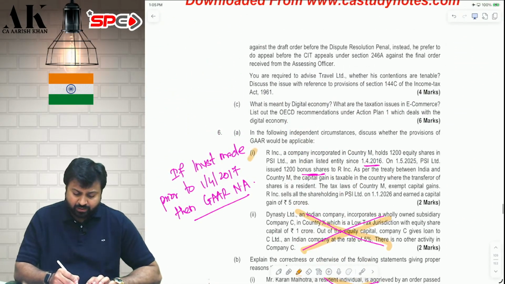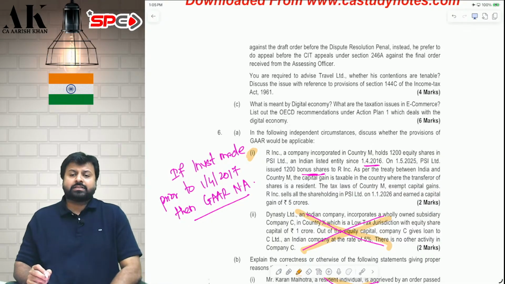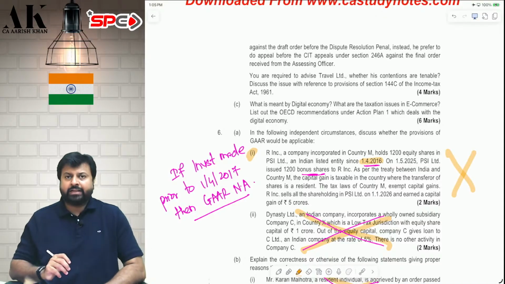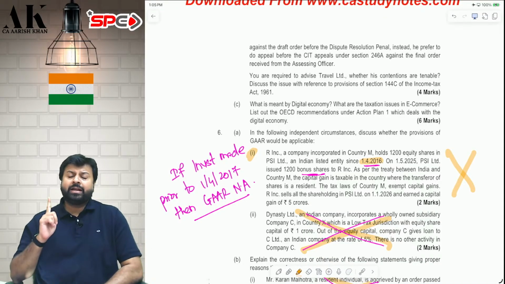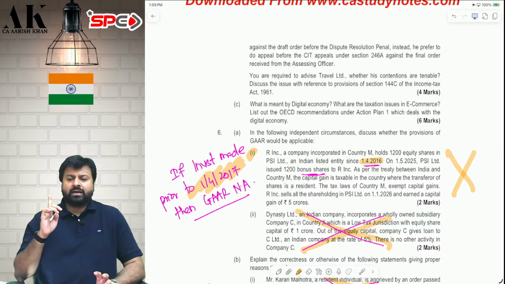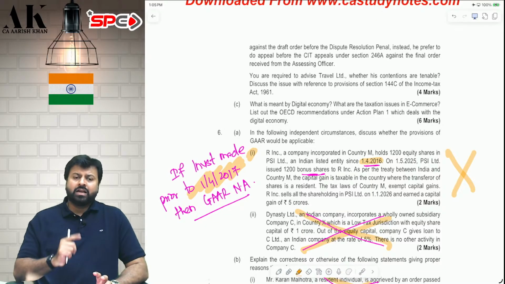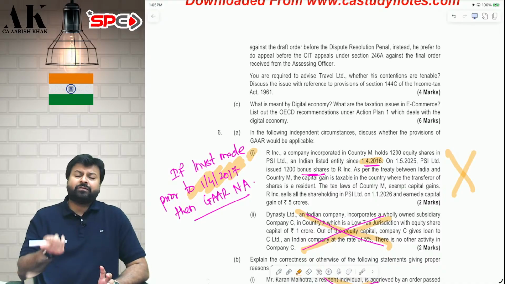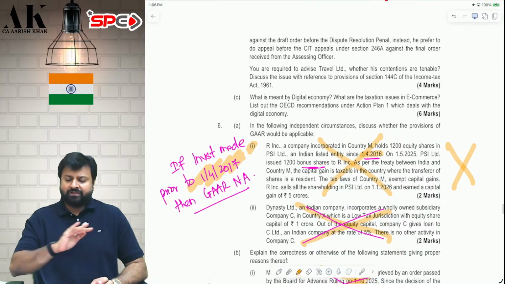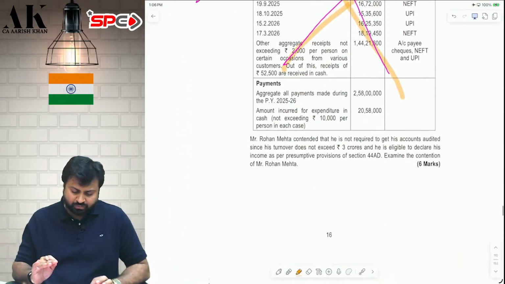Only one question is pending over here, whether GAR will be applicable in this case or not. The SSC has made an investment in a company on 1/4/2016. I am not interested in reading the question ahead, because if you have made an investment before 1/4/2017, do you remember in the chapter of GAR, I have told you very first thing that GAR is applicable only if the transaction is entered on or after 1st April 2017. Now in this case, if the transaction is entered before 1/4/2017, then GAR will not be applicable. Therefore, in this case, GAR will not be applicable. I hope it is clear to all of you.